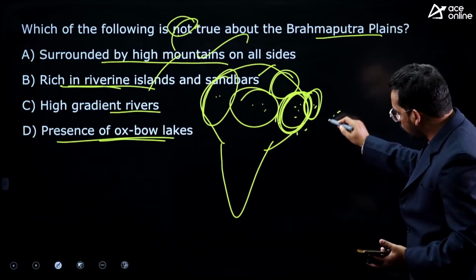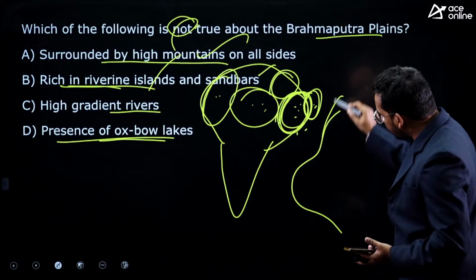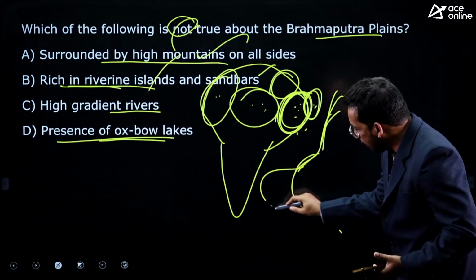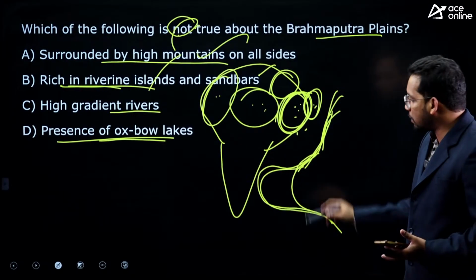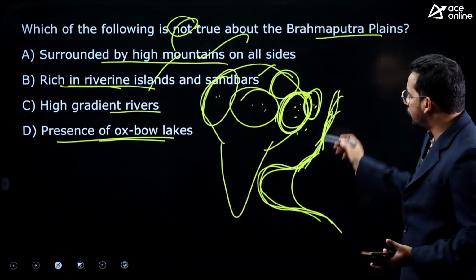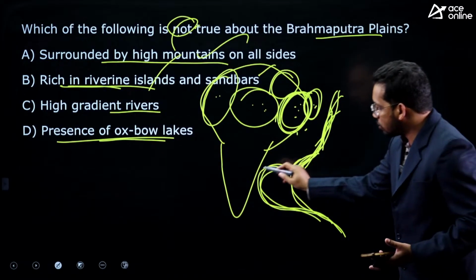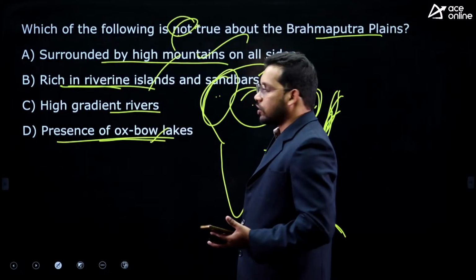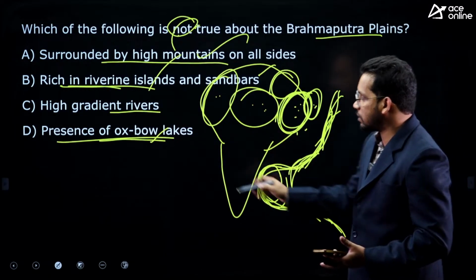When the river is flowing like this, during monsoons more water flows and then it courses a new path because more water is pushing. So it finds a softer path and makes the new path. And next year there will be a reduction of monsoon rainfall, so it will go back to the original position. So this forms a lake. These are called oxbow lakes.